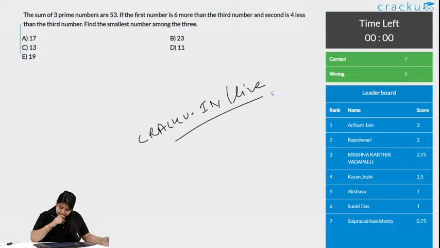Come on, Akshaya. There are 7 people who got this correct and 5 wrong. There's Aryant and Rajeshwari with the same score, that is 3. Krishna Karthik with 2.75. Karan Joshi with 1.5. Akshaya and Sumit with 1. And Sai Prasad with 0.75. Come on, people. Come on, Karan, Akshaya. You can come up. Let's see.